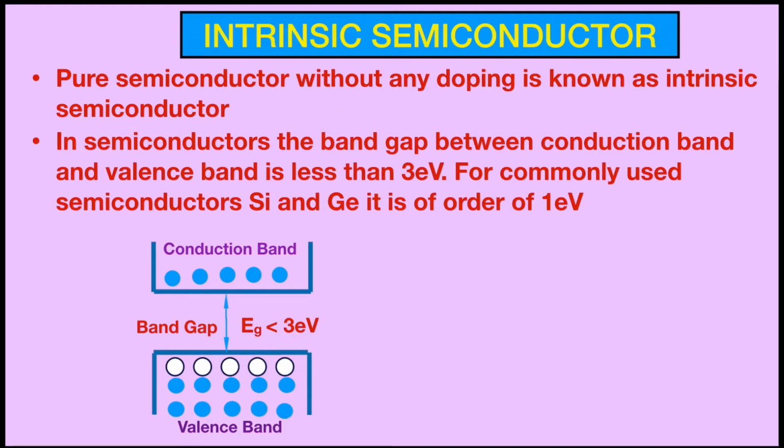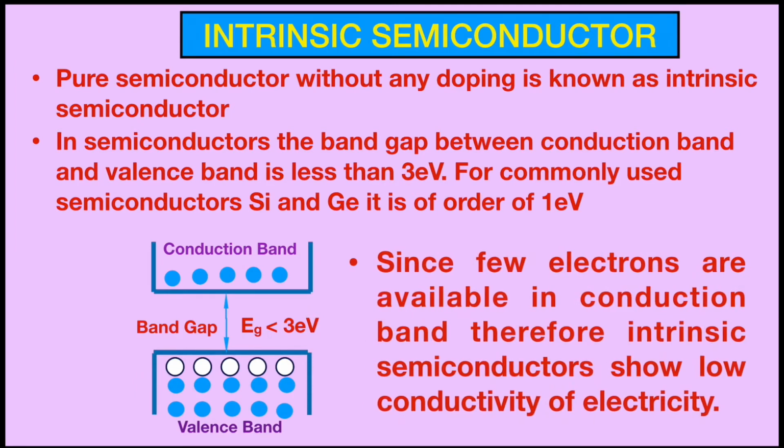These holes are equivalent to positive charge, which is left behind by migration of electrons from valence band to conduction band. Since few electrons are available in conduction band, therefore the intrinsic semiconductors show low conductivity of electricity. So conductivity is low because the number of electrons available in conduction band is very small. How to improve the conductivity of intrinsic semiconductor, that we'll discuss in the remaining section of today's lecture, and accordingly we will have another type of semiconductor.